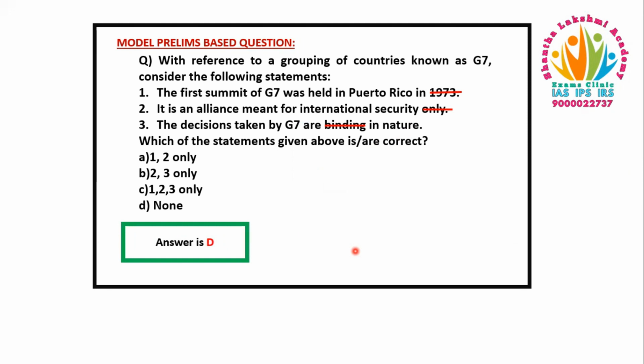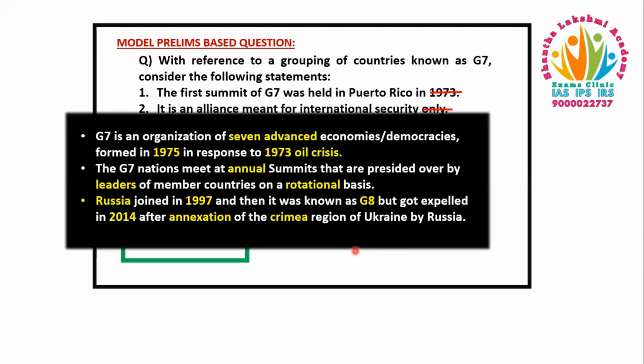Let us see a few other points about G7. It is an organization of 7 advanced economies or democracies, about which we are going to see in a minute. G7 was formed in 1975 in response to the 1973 oil crisis. The G7 nations meet at annual summits that are presided over by leaders of member countries on a rotational basis. Remember, it is presided over by heads of government like the Prime Minister or President, but not the ministers.